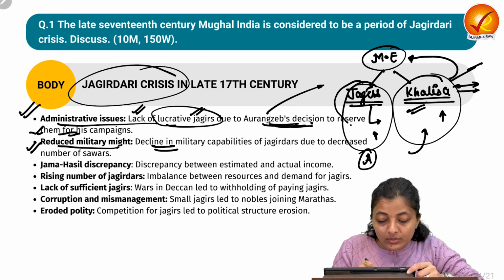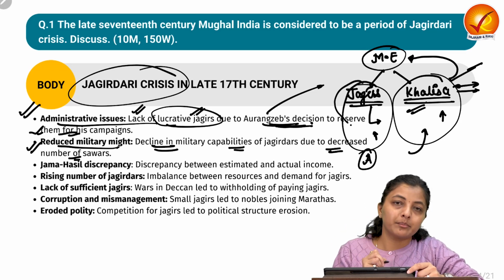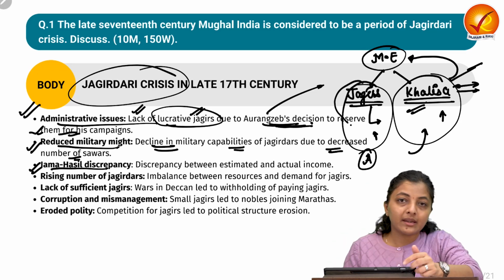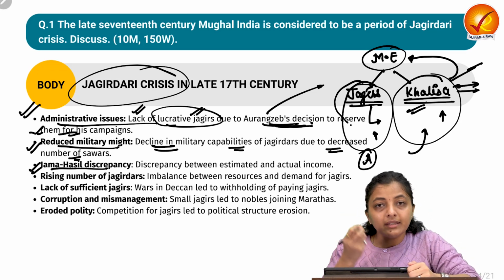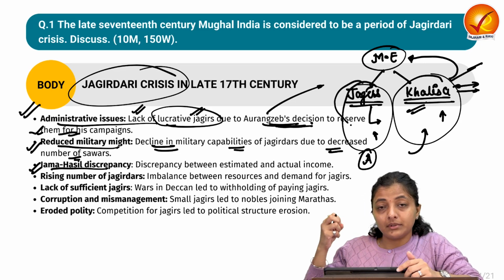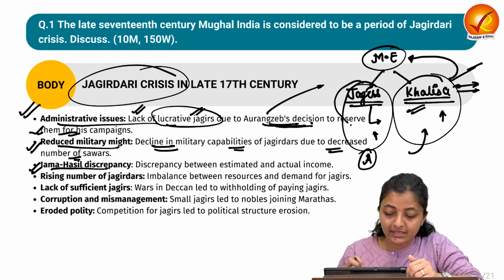So again, there was a decline in the military capabilities of the Jagirdars due to the decreased number of Sawars. The next is about the Jama Hasil discrepancy, again due to the corruption and the oppression, and the zamindars were collecting more and more money from the peasants but not giving to the Jagirdars. So there were discrepancies between the estimated and the actual income.